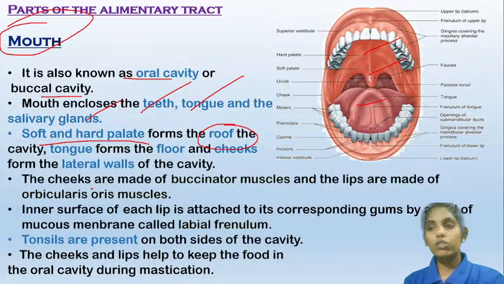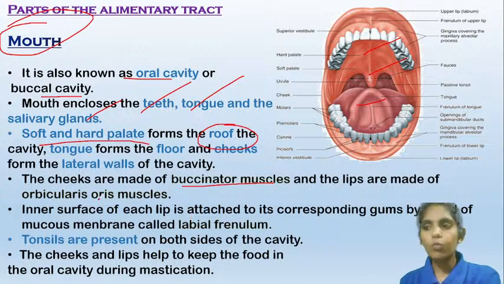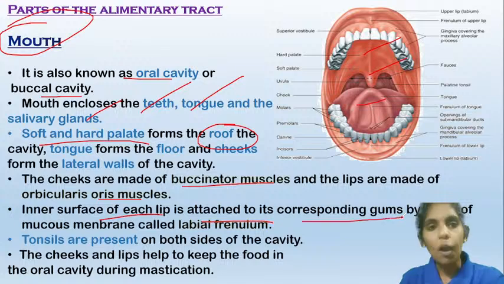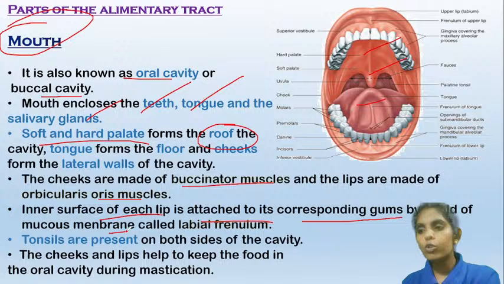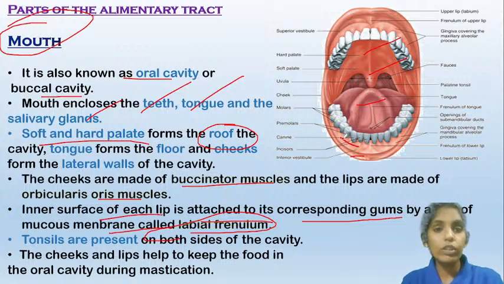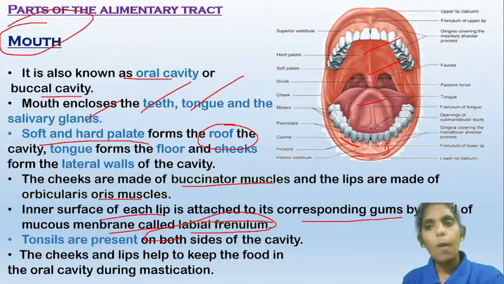Now these cheeks are made up of certain muscles known as buccinator muscles, and the lips are made up of orbicularis oris muscles. The inner surface of each lip is attached to its corresponding gums by a fold of mucous membrane called labial frenulum. These are the gums which will hold the tooth or the teeth. So each lip is connected to its corresponding gums by a fold of mucous membrane called labial frenulum.